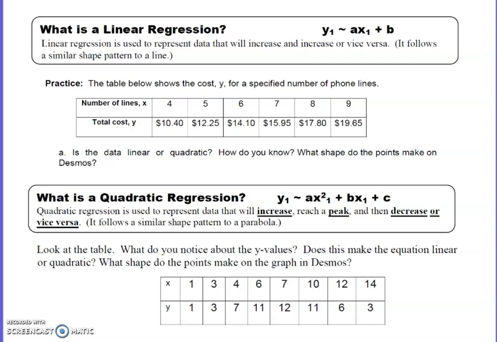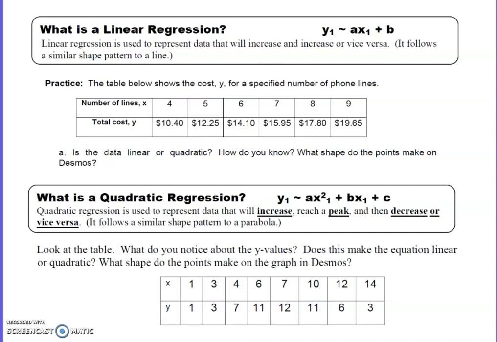Hello, today we're going to be talking about linear and quadratic regressions and how we do those in Desmos, which is built into the Virginia SOL test, Algebra 1 and Algebra 2, and also geometry. So the first thing we need to understand is whether or not we're looking for a linear regression or a quadratic regression.